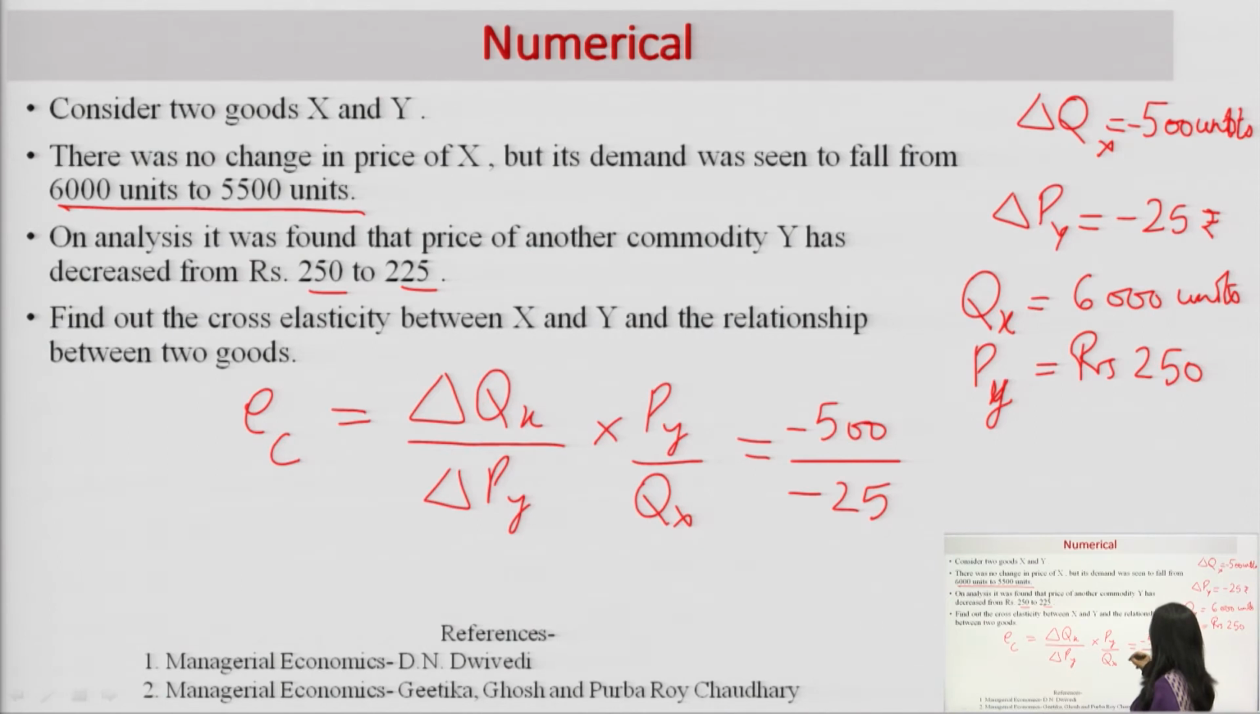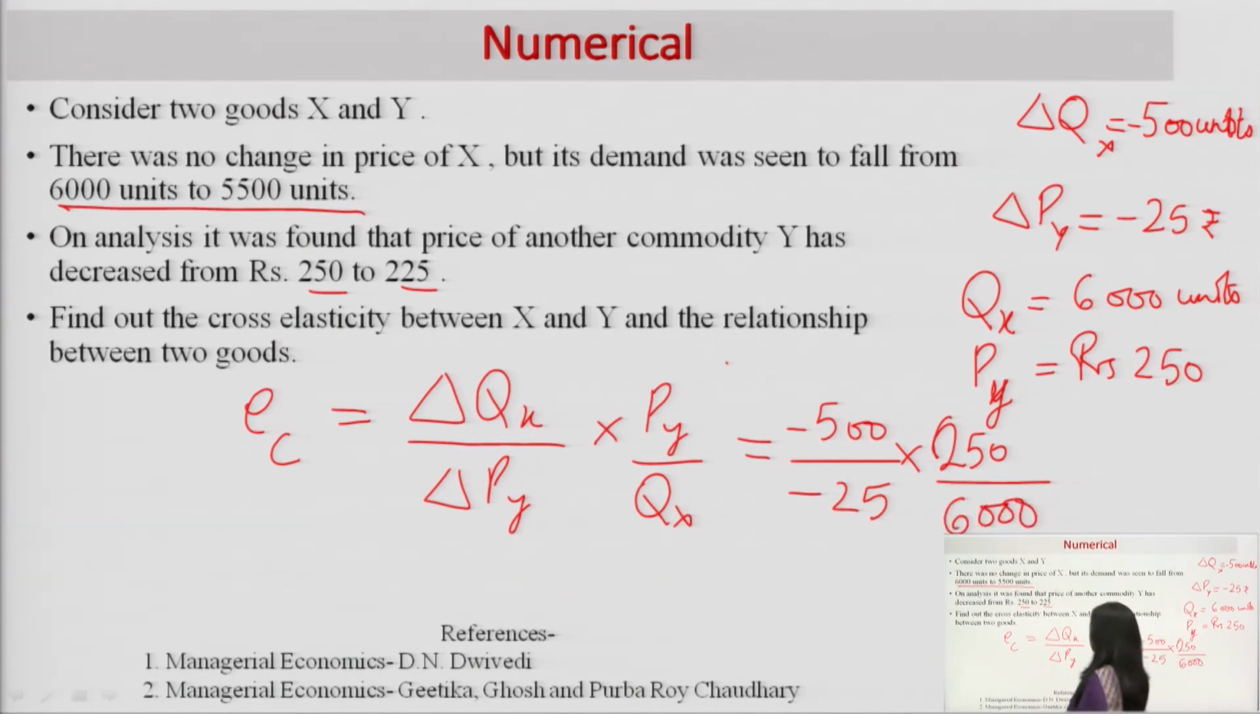So, when we put this into the equation, it would be 250 upon 6000. We put this into the equation. What would be the answer? The answer is 5 upon 6.